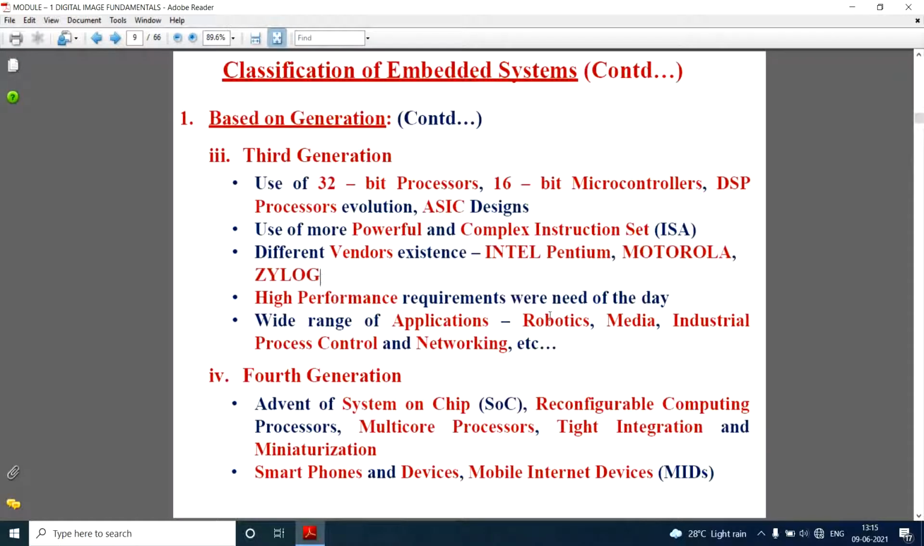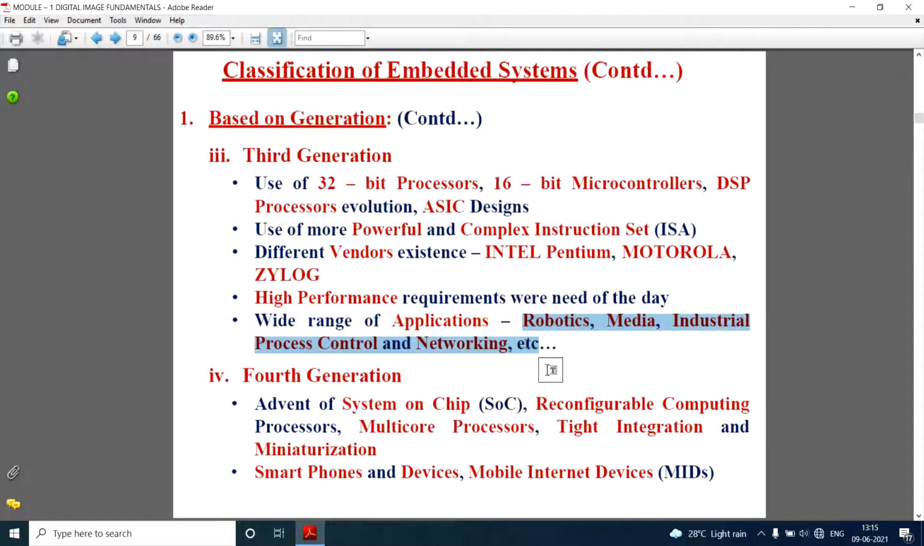So what were their main characteristics? For the third generation, high performance requirements were the need of the day. That means for the processors prepared in the third generation, high performance was the key parameter. Whatever operations they did, they did in a very limited frame of time. So where is the third generation used? They are used in robotics, in media, in industrial process controllers, and in networking. These are the applications where the third generation is used.